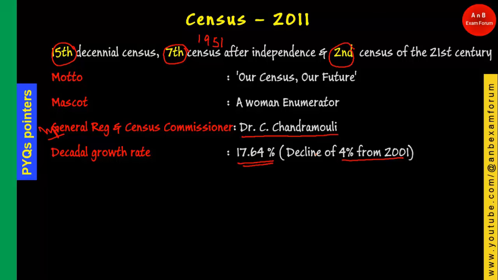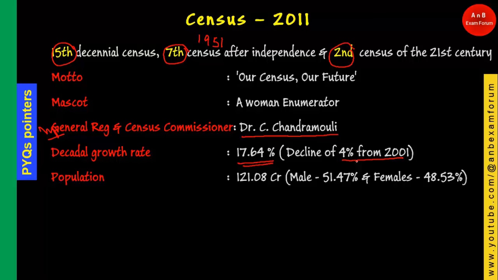This is very important. Decadal growth rate is 17.64%, meaning during that 10 years our population increased by 17.64%, but if we compare with 2001, it is about 4% lower.